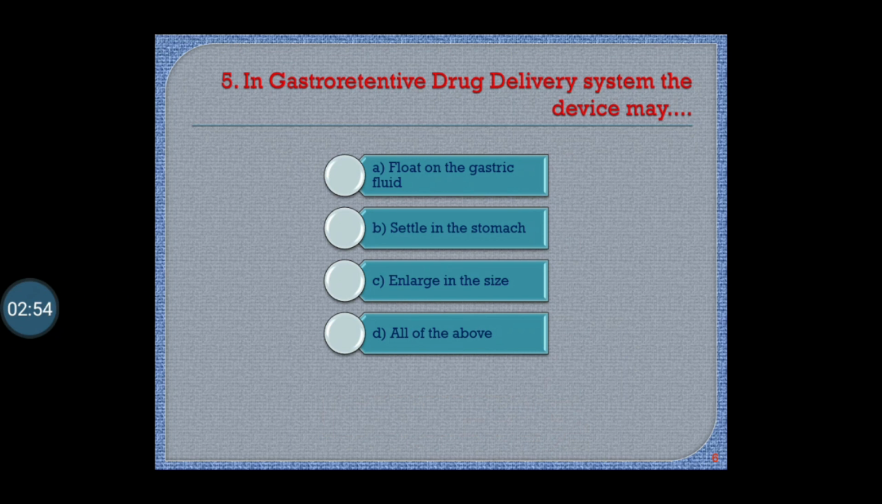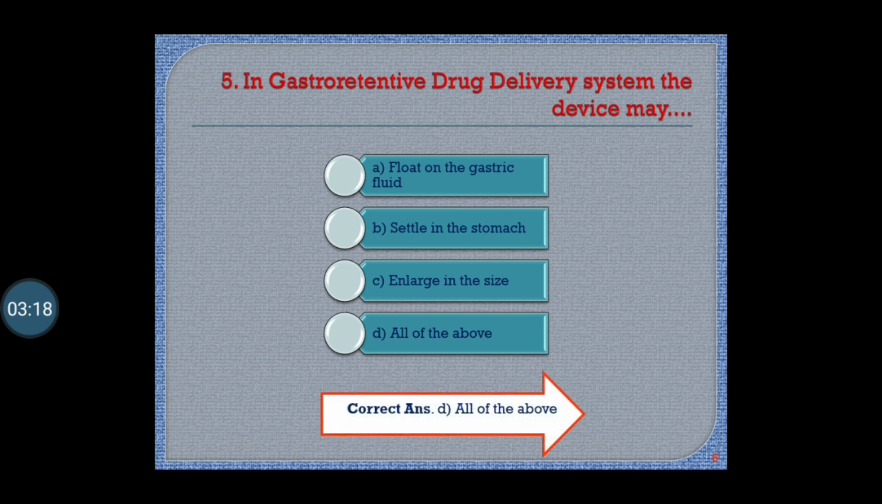Question number 5. In gastroretentive drug delivery system, the device may: A, float on the gastric fluid, B, settle in the stomach, C, enlarge in size, and D, all of the above. Correct answer is D, all of the above. The device may float, may settle or may enlarge in size. So the correct answer is D, all of the above.